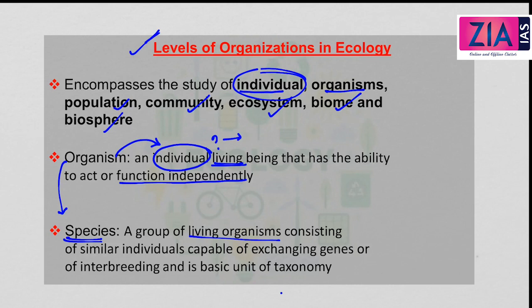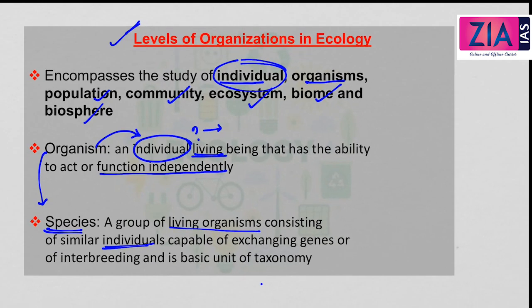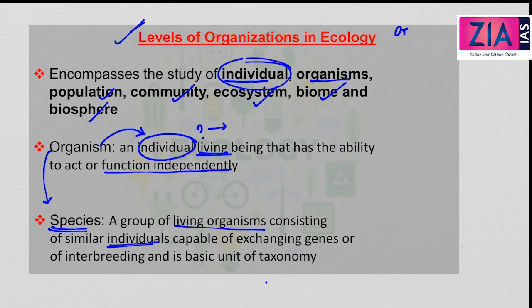Because an individual having some characteristics like the ability to function individually is called an organism, whereas a species is a group of organisms consisting of similar individuals capable of exchanging genes or interbreeding, and it is the basic unit of taxonomy. So I will explain it further. Now when we discuss the first level, we said the first level in ecology is the organism.